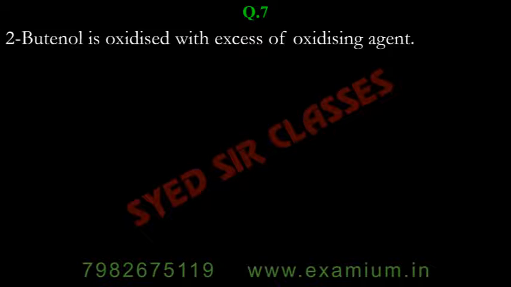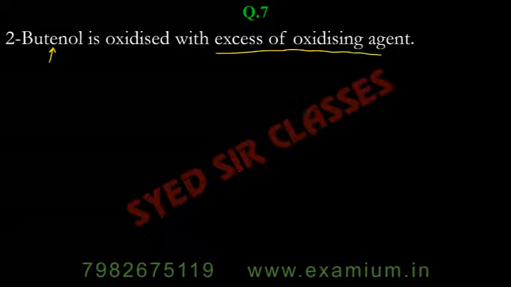The unsaturated alcohol is oxidized with excess of oxidizing agent. Now again the same thing. But there, because there is a double bond, excess of oxidizing agent will not have any impact on the double bond.